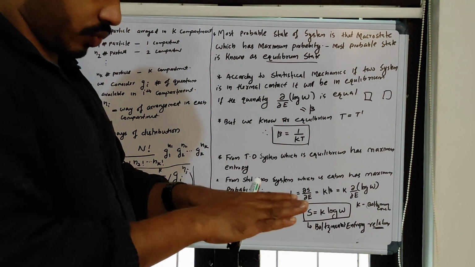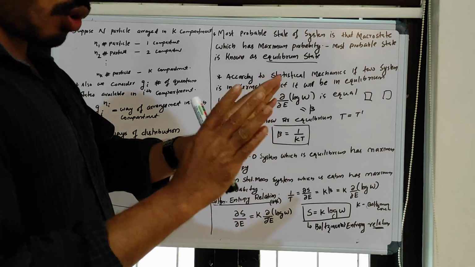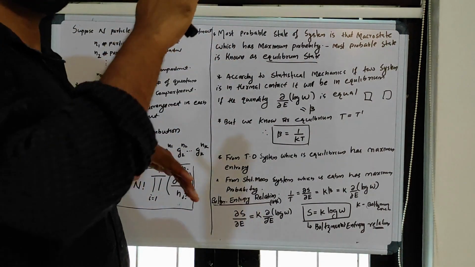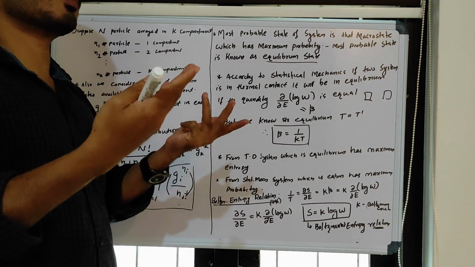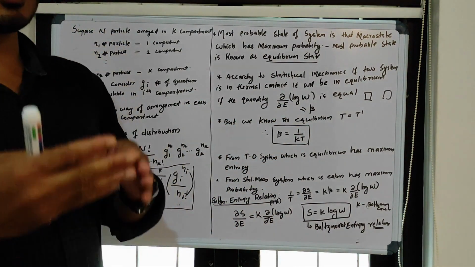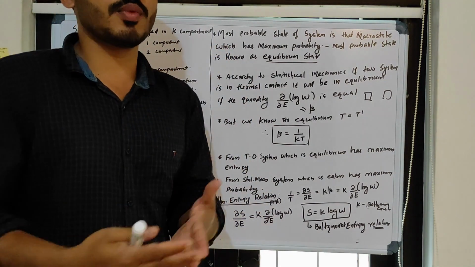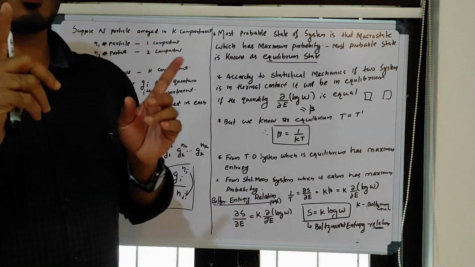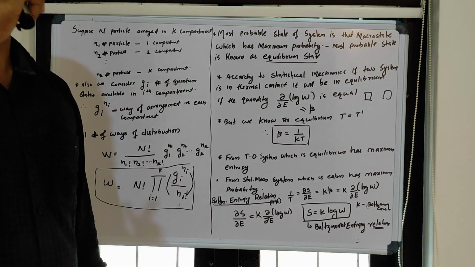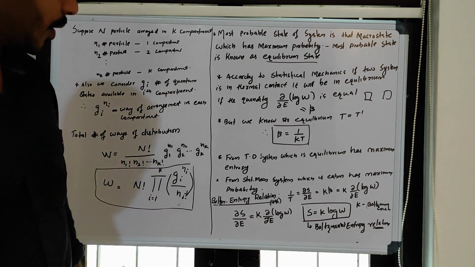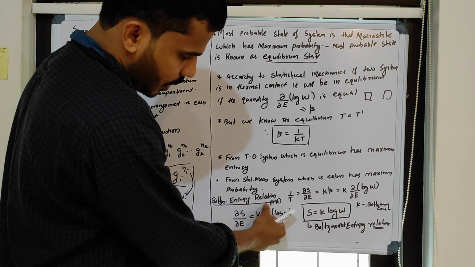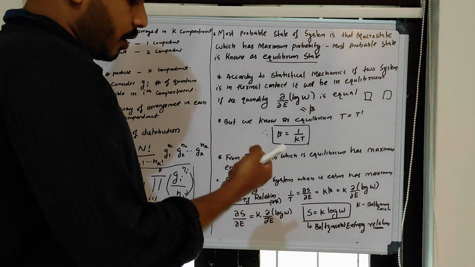So these are two points, one in statistical mechanics and one in thermodynamics. What did Boltzmann do? Boltzmann connected these two. He got an idea: in thermodynamics, equilibrium means maximum entropy, and in statistical mechanics, equilibrium means the state has maximum probability. So Boltzmann thought there should be a connection between entropy and probability. He tried to connect them with an equation, and that equation is called the Boltzmann entropy relation. In 1896, he found this connection.